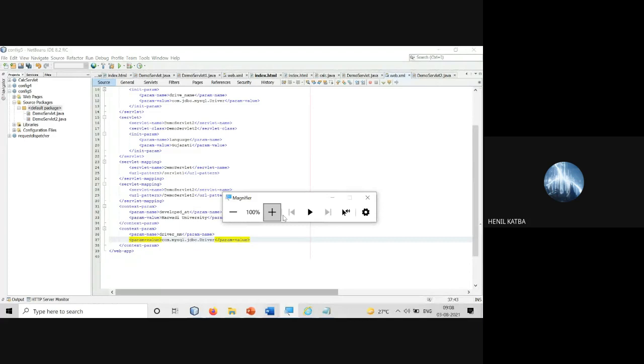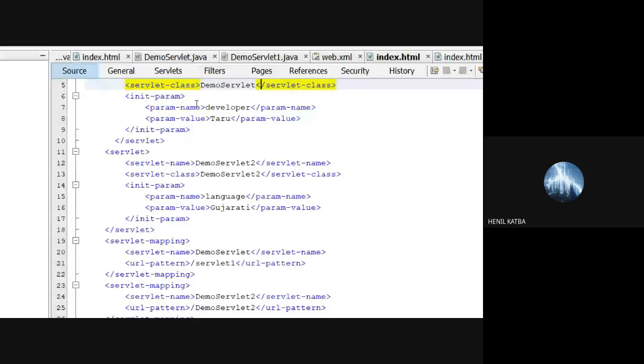So if I talk about, let us say, demo servlet, it could be developed by developer Taru. And if I have another page, demo 2, it would have been developed by some other developer.